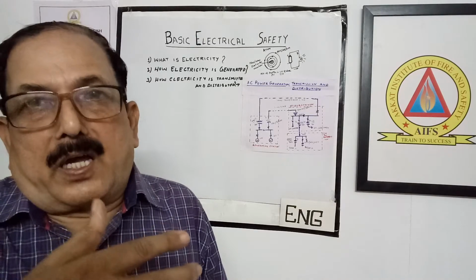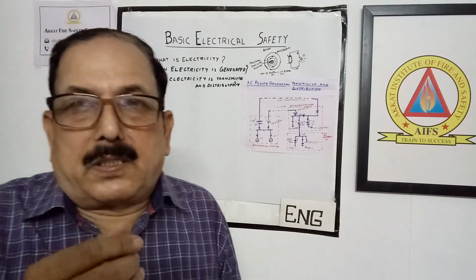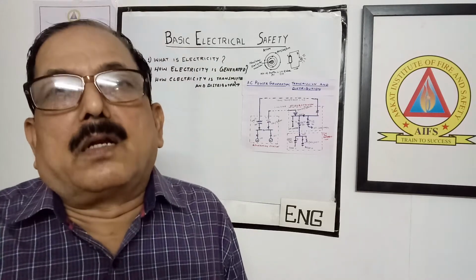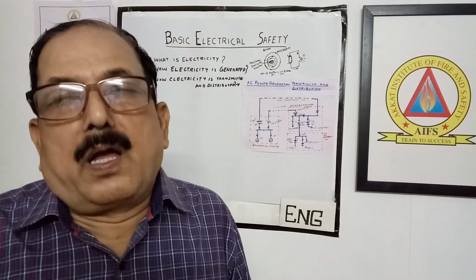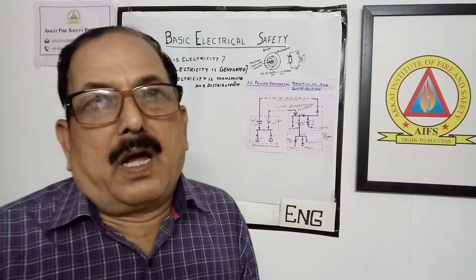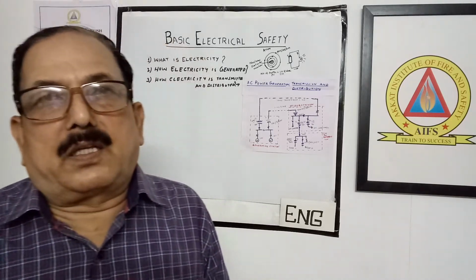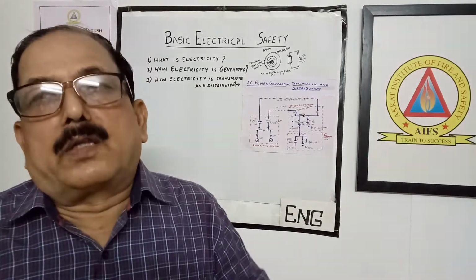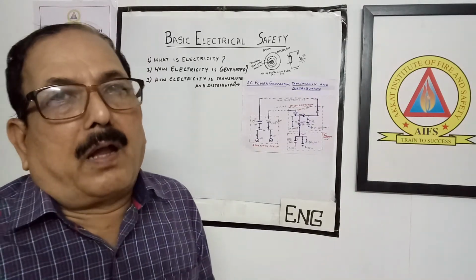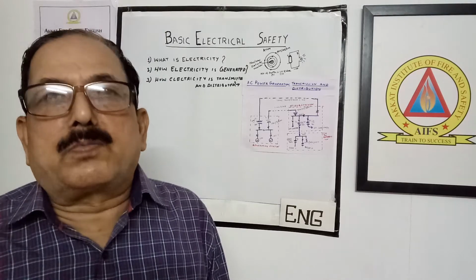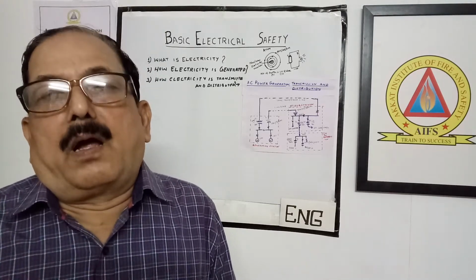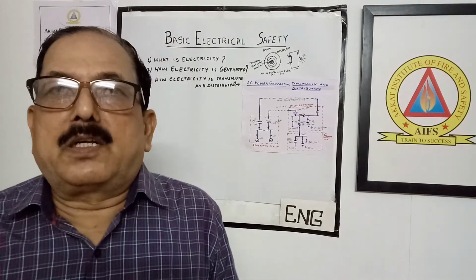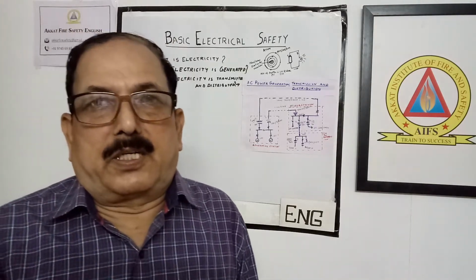When the voltage is higher, the cross section of the conductor can be reduced. So the cost of transmission will be reduced, and we can also reduce the transmission loss. Transmission will be much cheaper when high voltage transmission takes place.